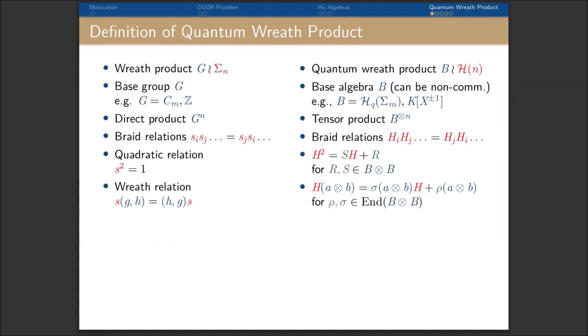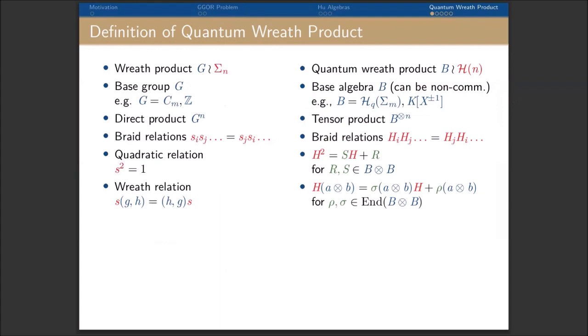Then, by a quantum wreath product, we mean an algebra denoted by B wreath Hm. You want to take a base algebra B. This can be non-commutative, for example, the Hecke algebra or the ring of Laurent polynomials.